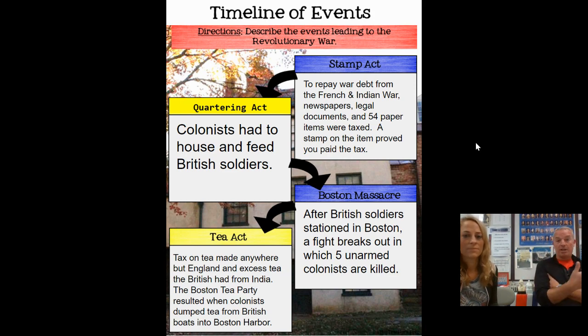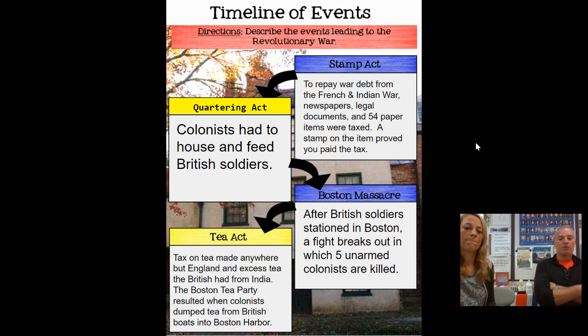One of these, then the king passed the Stamp Act. So anything that was printed, newspapers, playing cards, wills, birth certificates, calendars, anything printed had to have a special tax on it, showing the tax was paid on that. And one of the straws that sort of broke the camel's back was the Tea Act that said only tea from the company that the king owned could be sold here. It's a monopoly. You'll buy my tea only, and I can charge whatever I want.